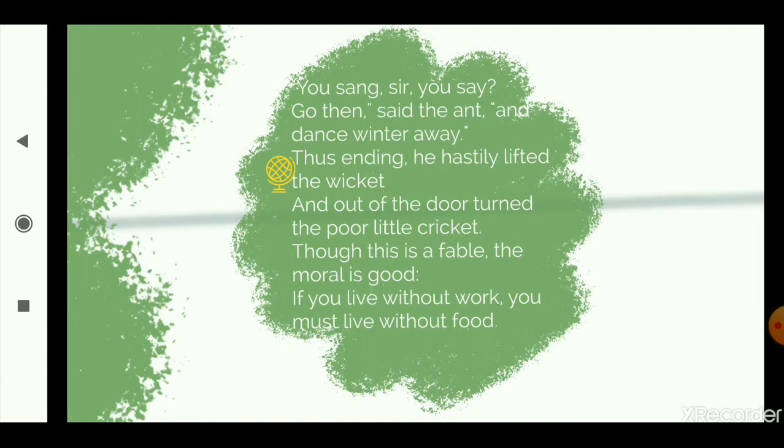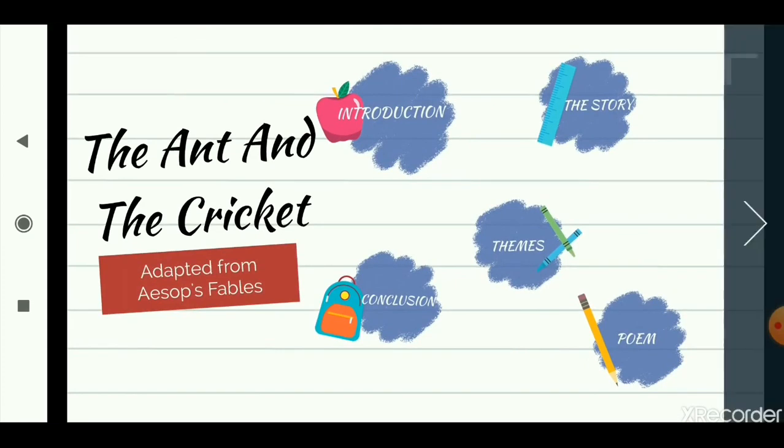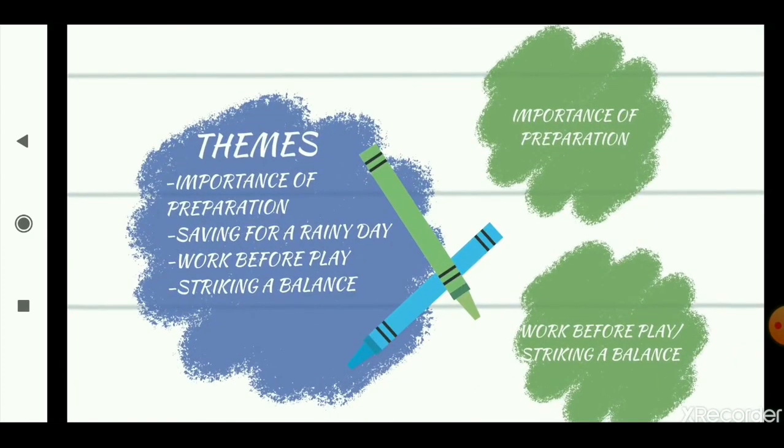Though this is a fable, the moral is good. So the poet says, though this is only a fable, it is just a story, the moral is good. You should learn something from it. And what is the moral? If you live without work, you must live without food. So if you are not ready to work today, you must learn how to live without food, right? In your cases, what is your work right now? You are supposed to study. So if you don't study today, you should learn to live with less marks tomorrow. You should learn to live without a job tomorrow. If you don't put in efforts today, if you don't prepare today, you will face a lacking in the future.